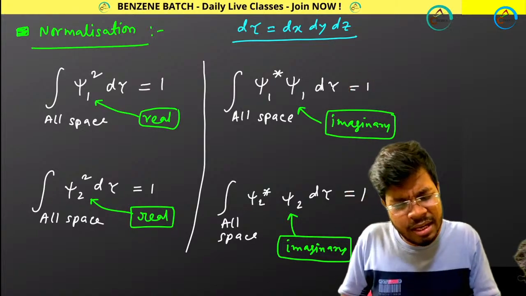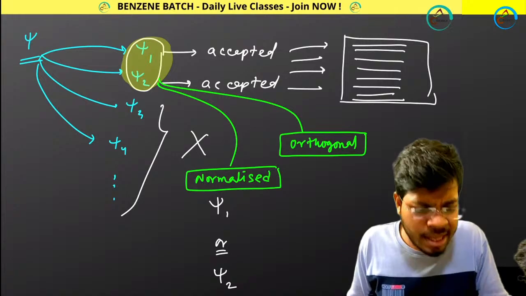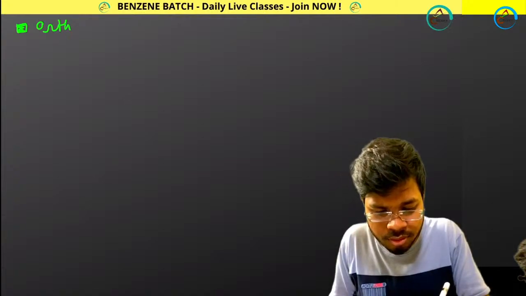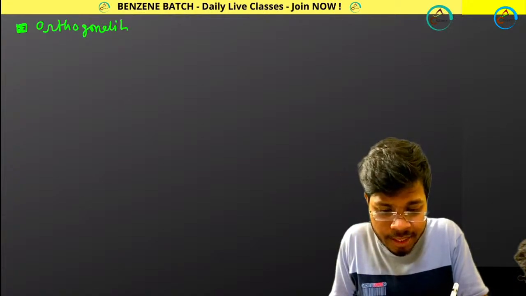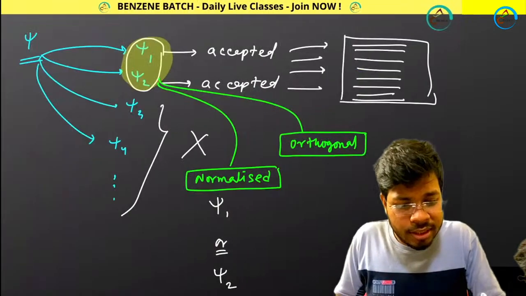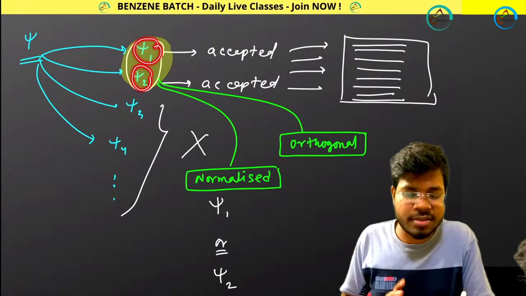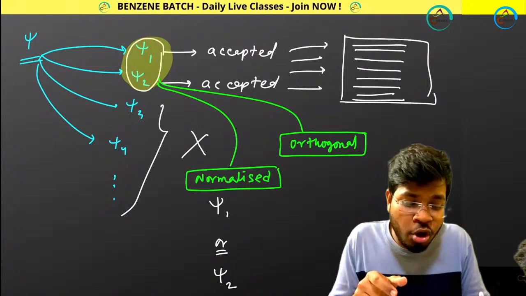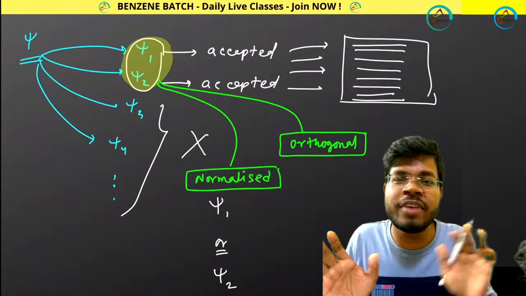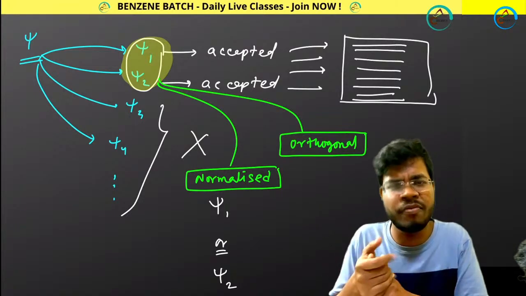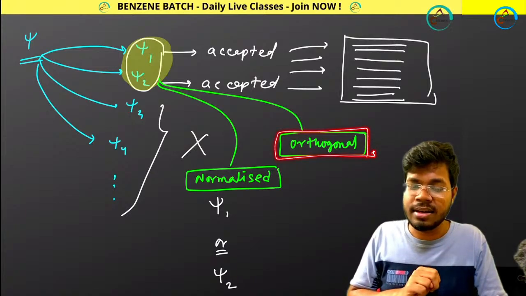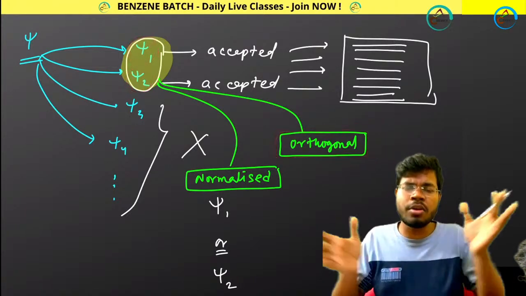Great. Now another condition I told you I would talk about is orthogonality. What do you mean by the term orthogonality? It means now you are getting two different wave functions. Understand this. To represent normalization you don't need two different wave functions, you need only one single wave function. But to represent orthogonality, you need two different wave functions. And here psi1 and psi2 are two different wave functions.